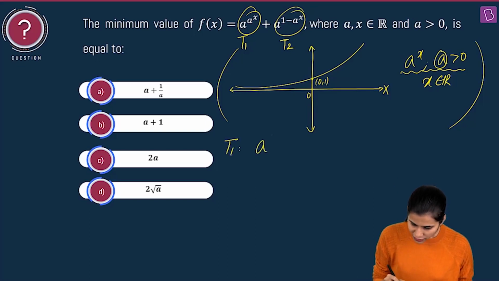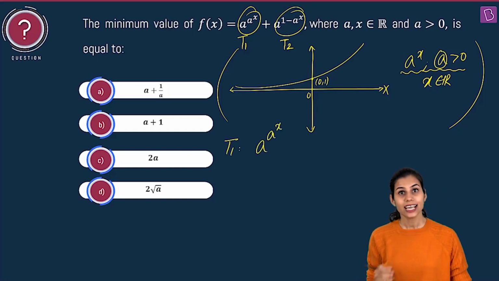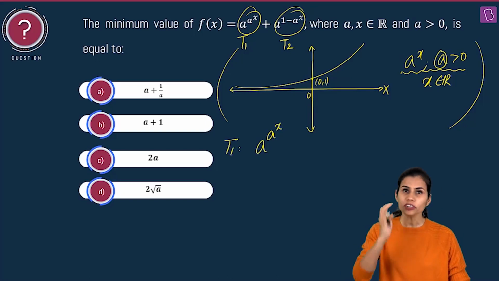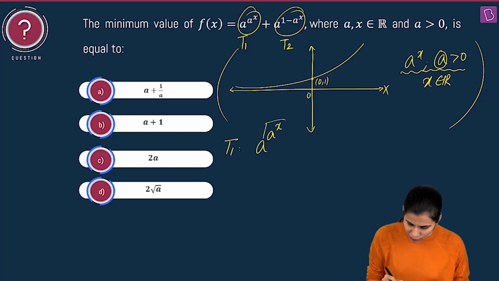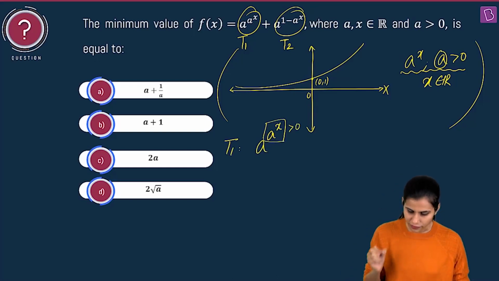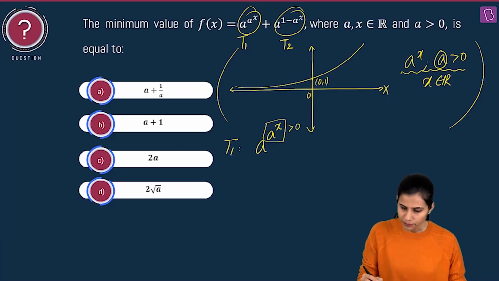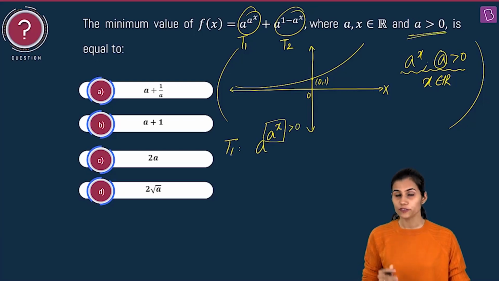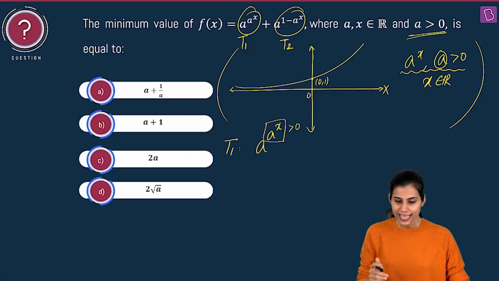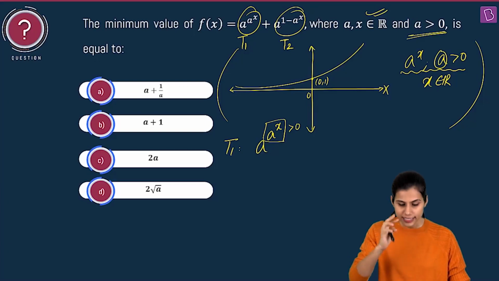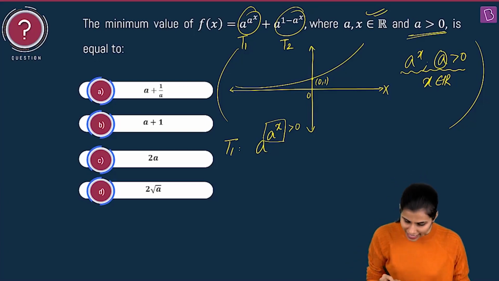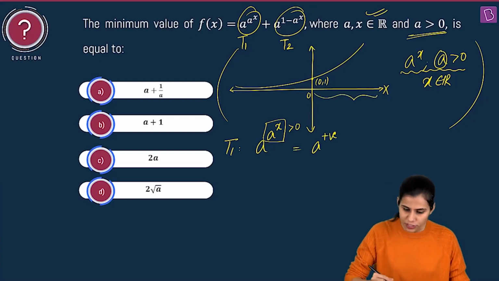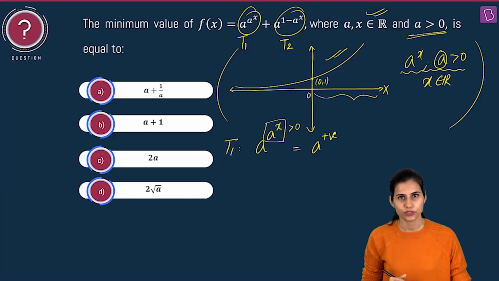It is a raised to the power a raised to the power x. I know as a matter of fact that no matter what real number x is, a to the power x is strictly positive. Yes, because I'm already given in the question that a is positive. So the base is positive, I'm sure of that. And x is varying over the entire set of reals. No matter what x real is, a to the power x is strictly positive, and a to the power any positive number. Can you see this? A raised to the power any positive number is again strictly positive.